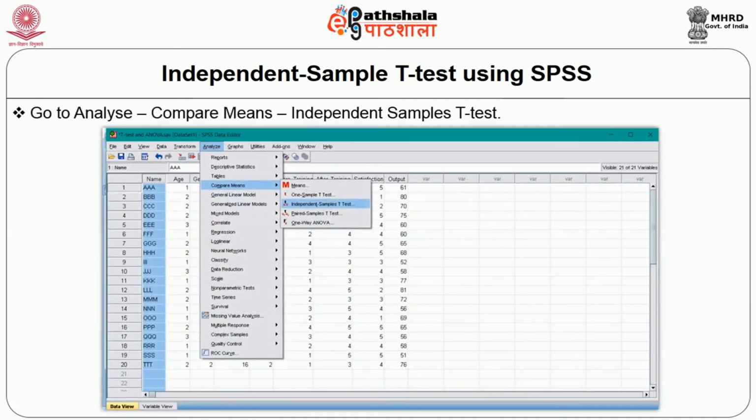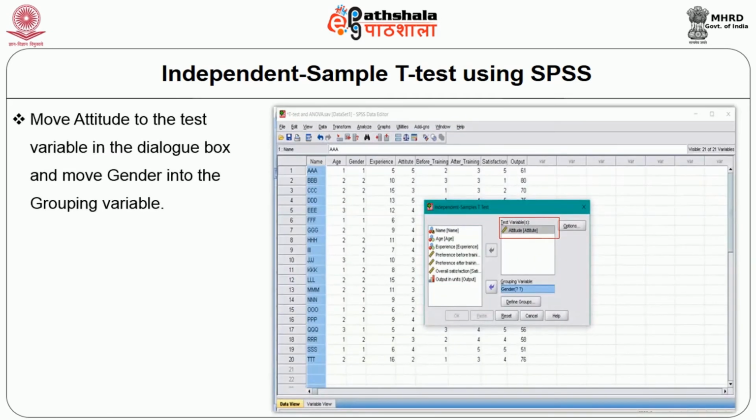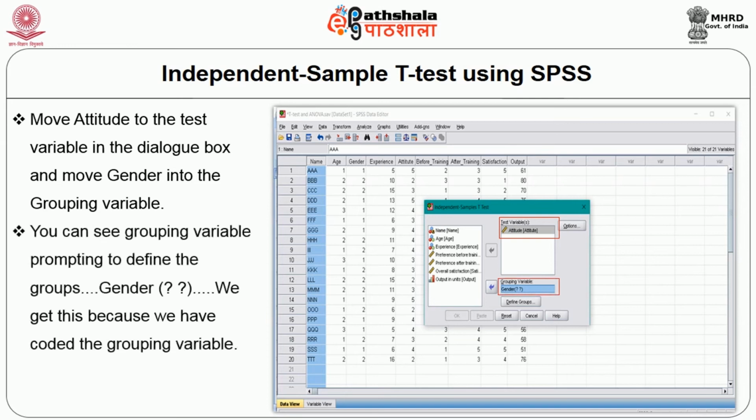Let us use the same sample file, the data set for small sample test.sav. Go to Analyze, Compare Means, Independent Sample T-test. Then move attitude to the test variable in the dialog box and move gender into the grouping variable. You can see the grouping variable prompting to define the groups, gender with two question marks. We get this because we have coded the grouping variable. On seeing this, click on Define Groups.